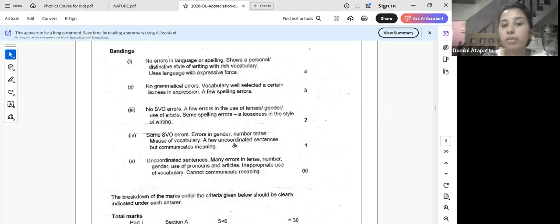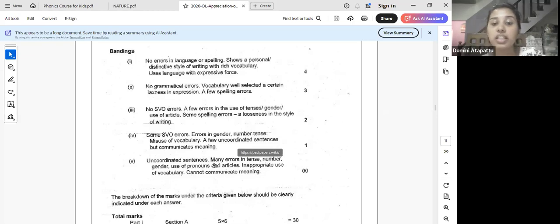Then 1 mark is for some SVO errors. Subject verb object is slightly wrong. Errors in gender, number, tense, misuse of vocabulary. Words used don't fit. A few uncoordinated sentences but communicates meaning. The sentence is not properly structured, but you can understand what they're trying to say. Like if someone says mother no come, we know what he's trying to say is mother don't come. Mother don't come is the correct sentence. But when you say mother no come, you know it's broken English but you understand what they're trying to say. If it's understandable, they give one mark.